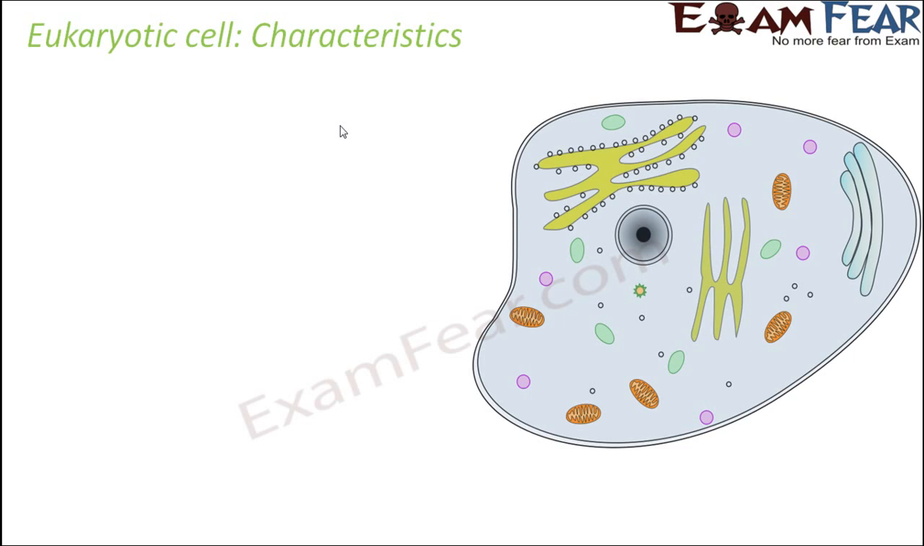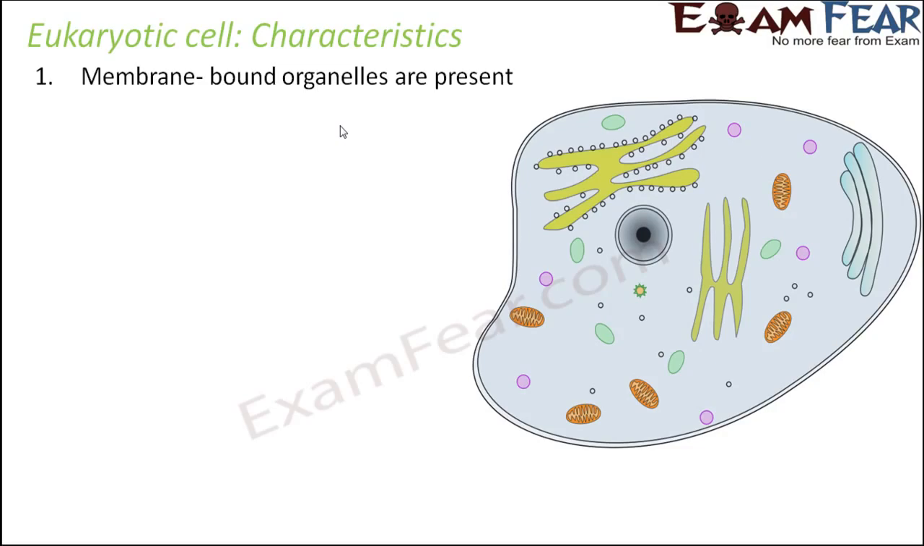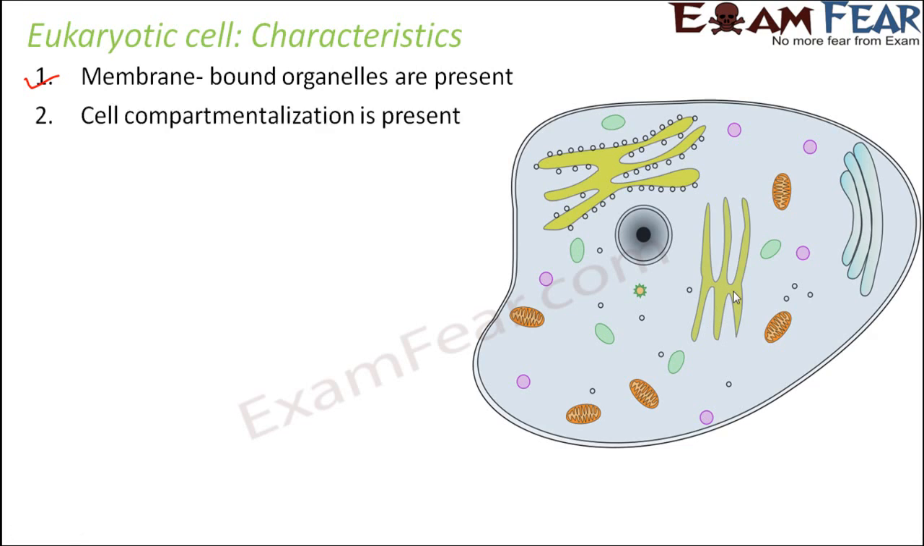So let us quickly look at the characteristics of eukaryotic cell. Let us now look at some of the basic characteristics of eukaryotic cell. Membrane-bound organelles are present. This is something which is the basic thing about eukaryote. True nucleus, cells with true nucleus, that is cells with membrane-bound organelles. See, this yellow colored structure is one organelle which is surrounded by this membrane. Again, this is another organelle which is surrounded by a membrane. So that means every cell organelle is surrounded by a membrane.